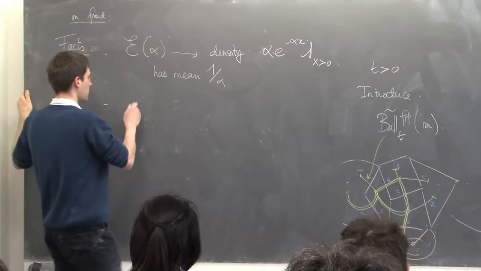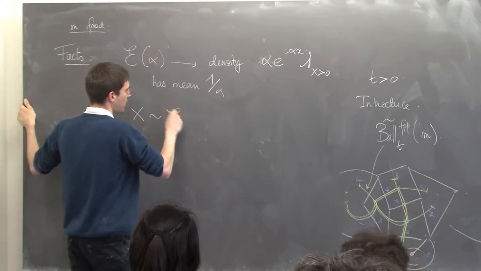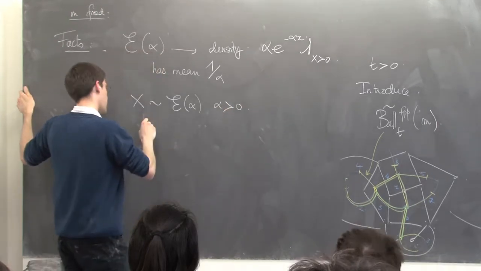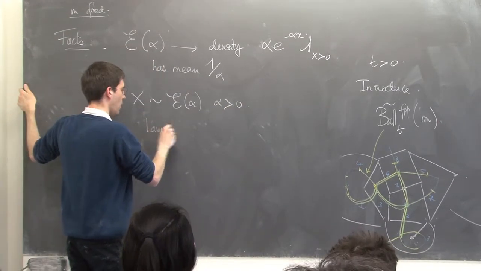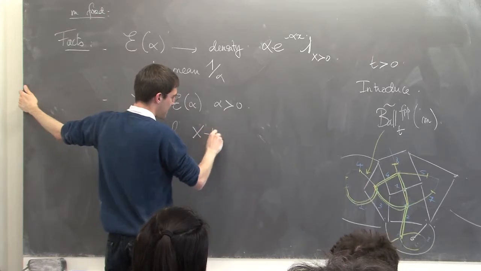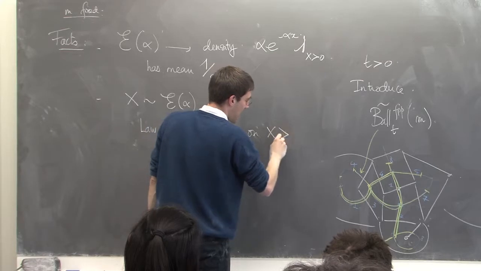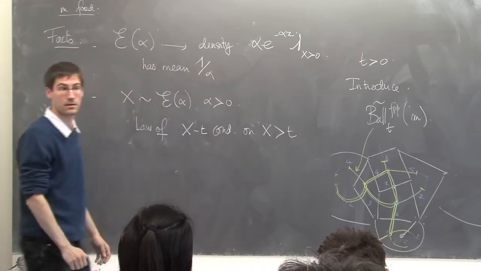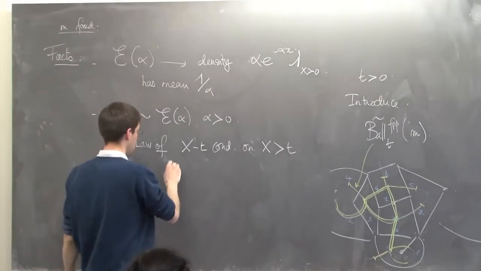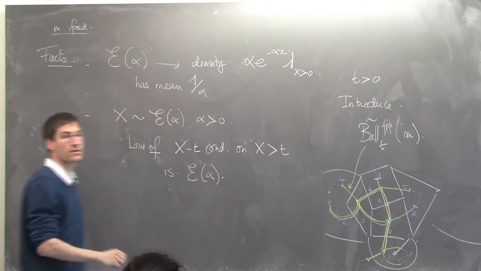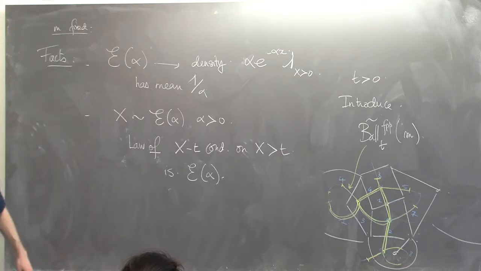The second fact is: if X is an exponential variable of parameter alpha, then the law of X minus t conditioned on X being larger than t is again exponential of parameter alpha. That's the memoryless property of exponential random variables.